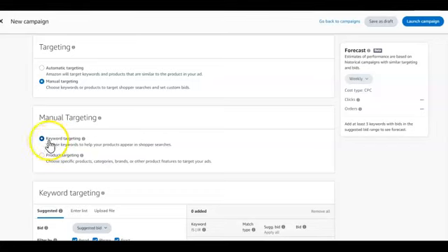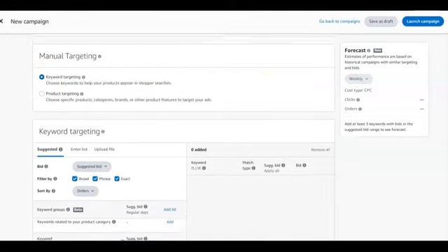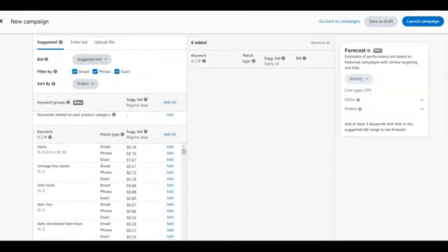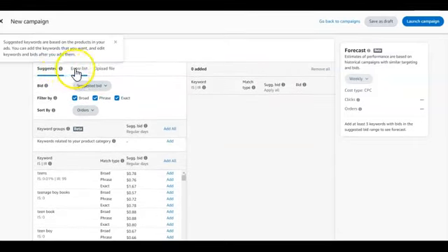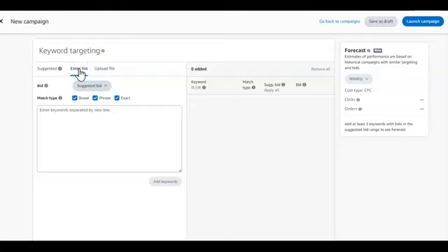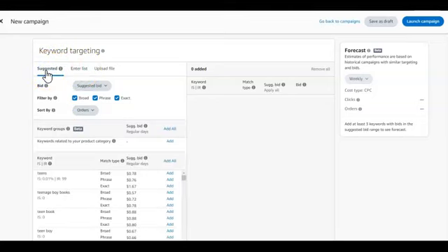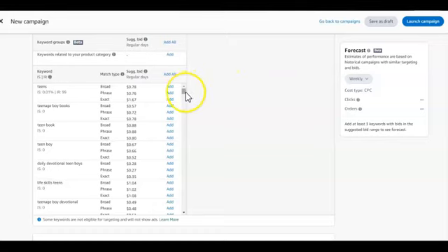For the keyword, the first ad is going to be on the keyword. It's automatically on the keyword here. So I'm just going to come down. Now here, you have the option of entering a list. You can type a list of all the keywords you want to target, you want to run ads on, and paste them here. That's where you have the enter list. Or you can go with the suggested ones that Amazon is already suggesting based on what your book is all about.